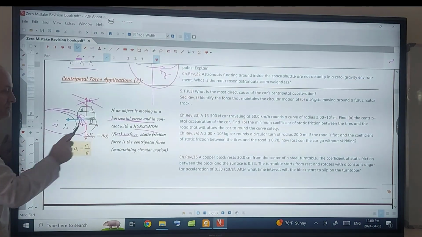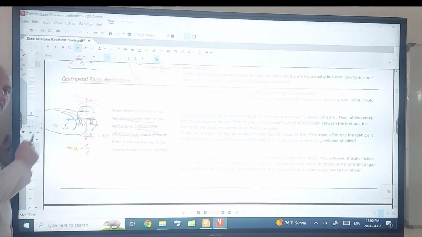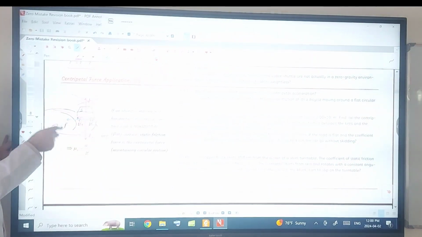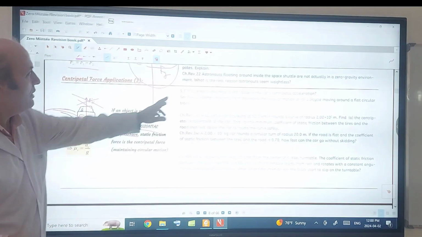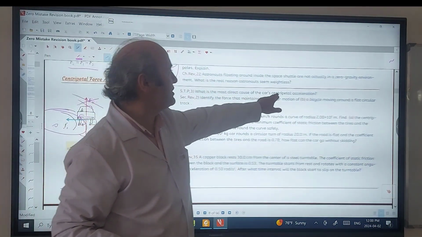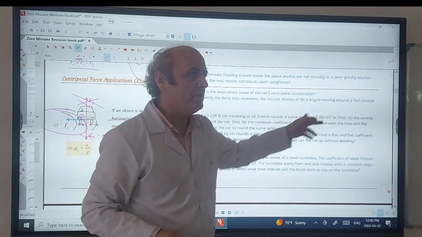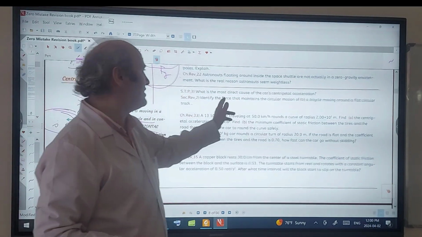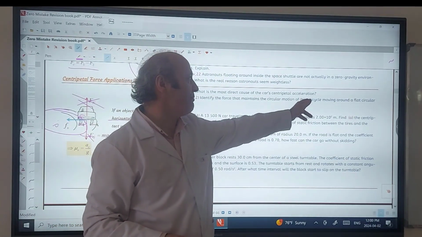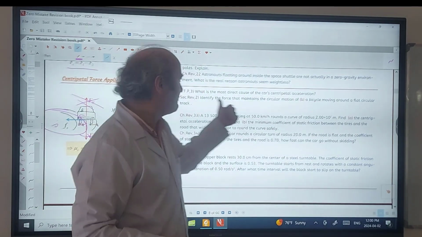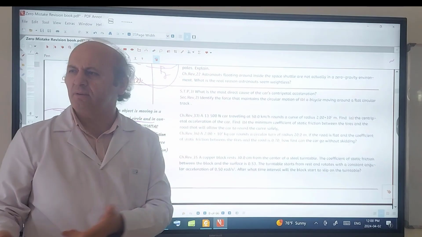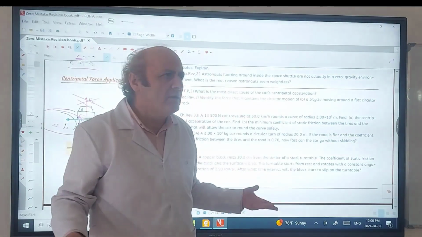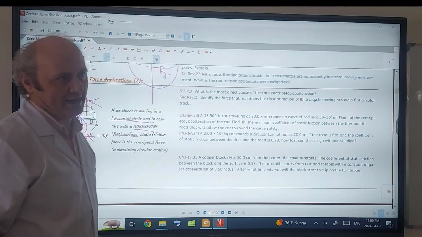Normal force and weight are ineffective, perpendicular to the radius. Only static friction force. There are several questions about that in the exam. So, which is the most direct cause of the car's centripetal acceleration? Static friction force. Identify the force that maintains circular motion of a bicycle moving around a flat circular track. Again, static friction force. Car, bicycle, bike, whatever. Whenever it says flat surface, static friction.